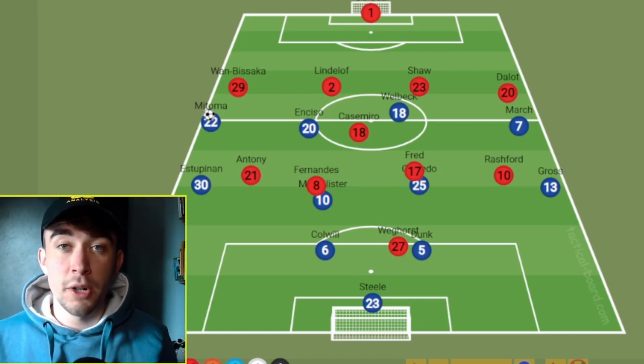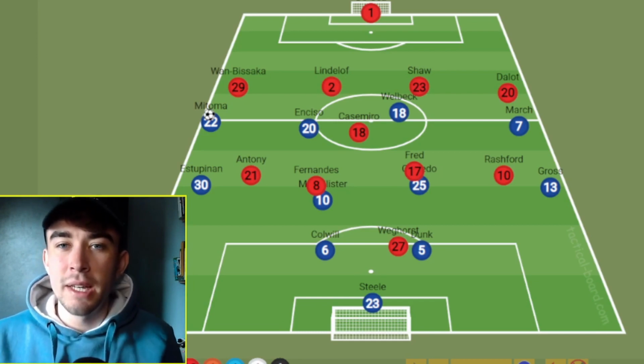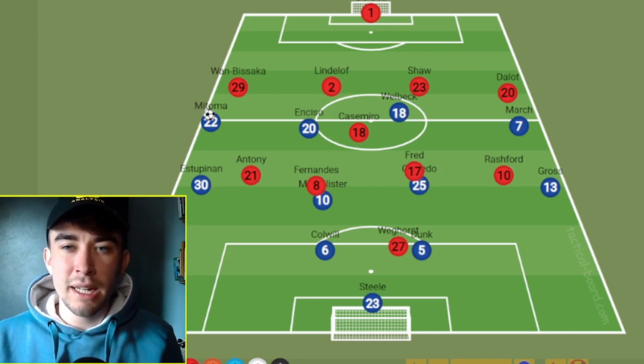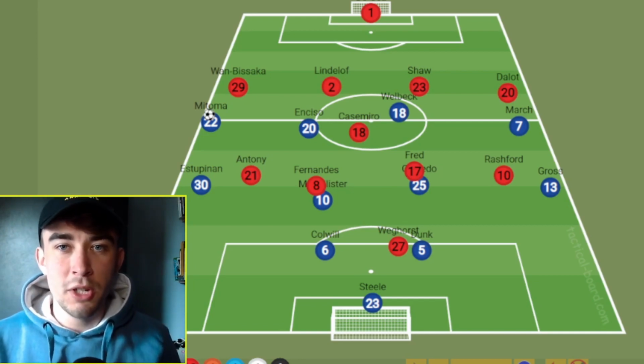If the fullbacks though, in Dalot and Wan-Bissaka, or Malacia if it's him, can win these battles, I do just wonder if United can actually really stunt the progress of Brighton and actually stop them moving through the pitch in the way that they want to.